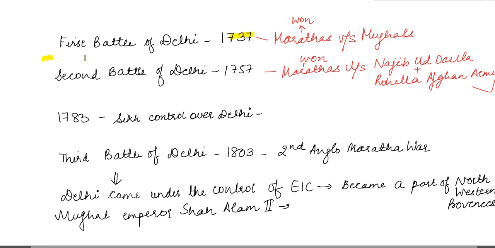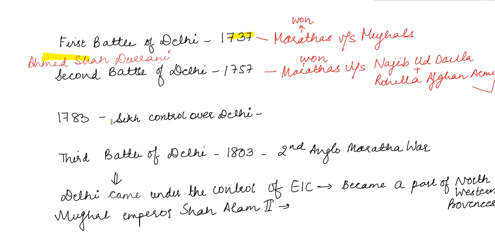In the intervening period here, we see that Ahmad Shah Durrani invaded North India. You must also take care of the fact that there was a time in Delhi when Sikhs were in the control of Delhi. So under the leadership of Jassa Singh Ahluwalia and Baghel Singh, Delhi was briefly conquered by the Sikh Empire in early 1783.